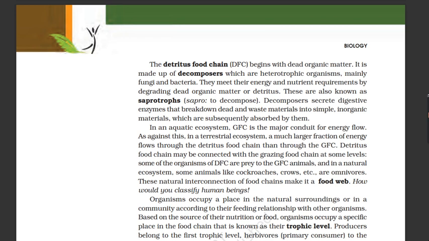In an aquatic ecosystem, GFC is the major conduit for energy flow. As against this, in a terrestrial ecosystem, a much larger fraction of energy flows through the detritus food chain than through the GFC. Detritus food chain may be connected with the grazing food chain at some levels. Some of the organisms of DFC are prey to the GFC animals, and in a natural ecosystem, some animals like cockroaches, crows, etc., are omnivores. These natural interconnections of food chains make it a food web. How would you classify human beings?